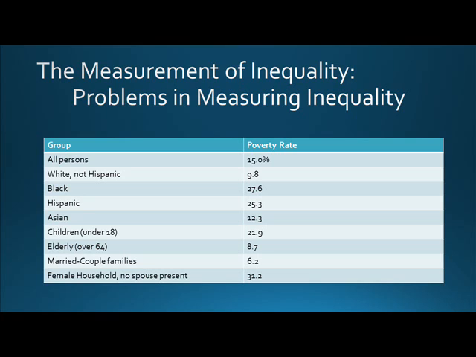Married couple families, a 6.2% poverty rate. And in a female household with no spouse present, a poverty rate equal to 31.2%. As you can see from this table, the female household without a spouse has the highest amount of poverty, whereas the married couple family has the lowest amount of poverty at 6.2%.